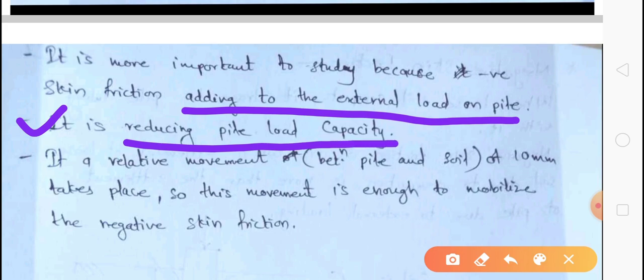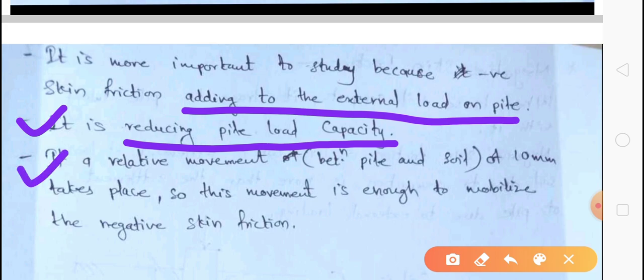Pile load capacity means you can calculate the ultimate load carrying capacity of the pile. So that is the design part. The ultimate load carrying capacity you can calculate by considering the total structure load coming on the pile. So if the frictional force is in the downward direction along with the load coming from the structure, then it will reduce the load carrying capacity of the pile.